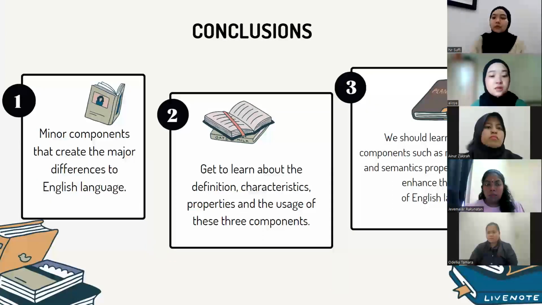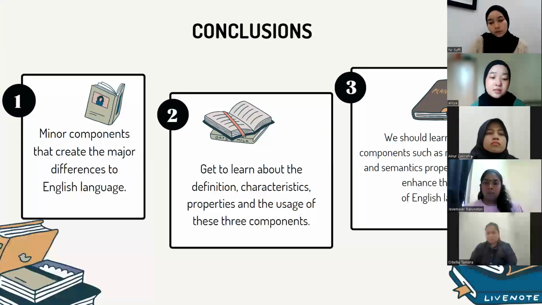The reason is morphology, syntax, and semantics are the minor components that play an important role in creating the major differences in the English language. All of us got to learn about the definition, characteristics, properties, and the usage of these three components. Last but not least, to master the English language properly, we should learn all the basic components so that we can enhance the quality of English language.